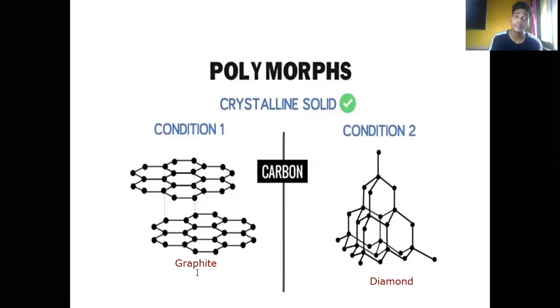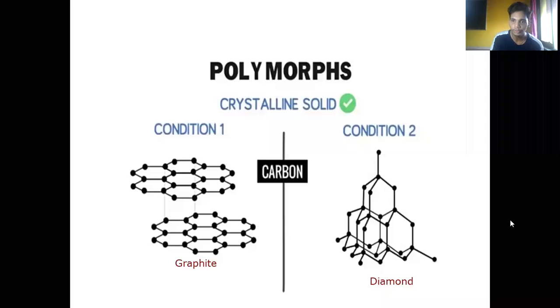But when you talk about the graphite, it is very smooth. Why is it smooth? Because of the arrangement of the atoms. So even though they are made up of the same composition, that is carbon, they are exposed to various conditions of temperature, physical pressures, and other factors as well, and that is the only thing that converts them either to graphite or to diamond. Okay, so what is polymorphism, you must have understood now very well.